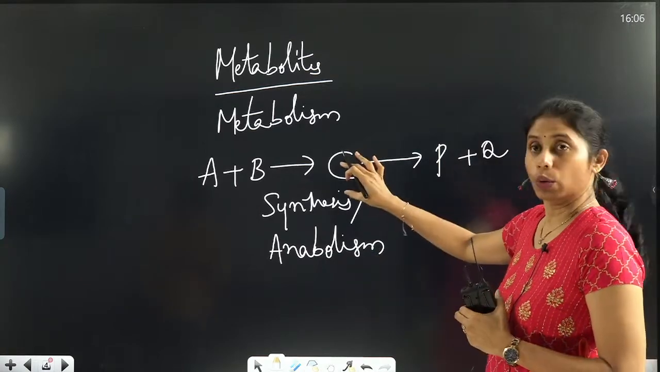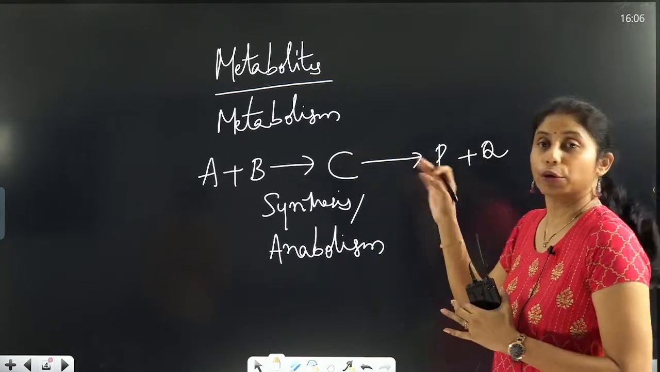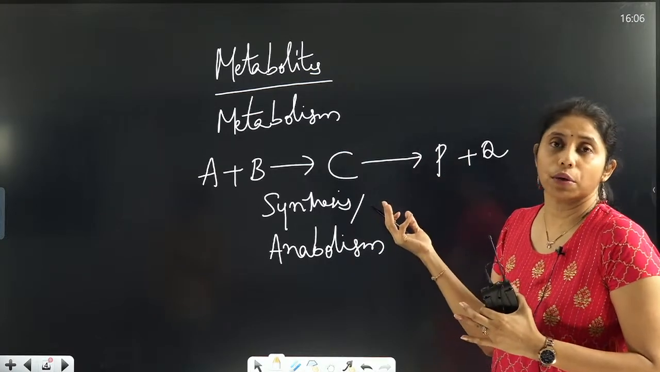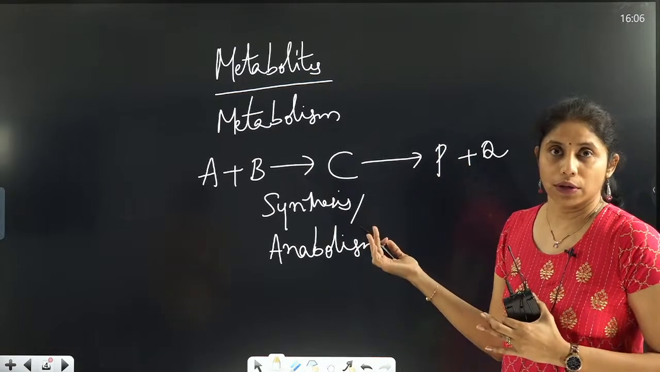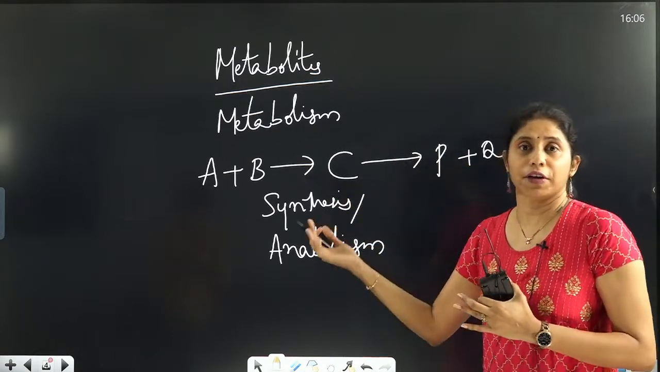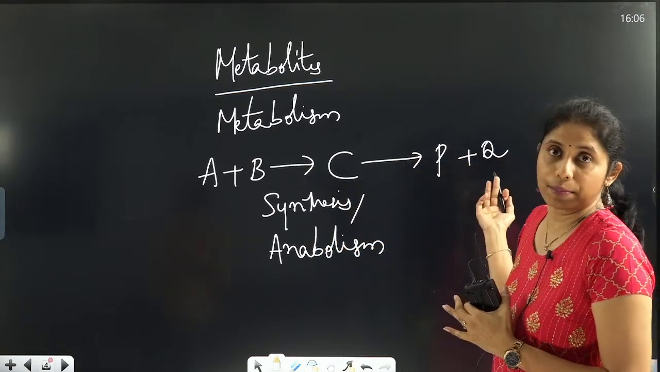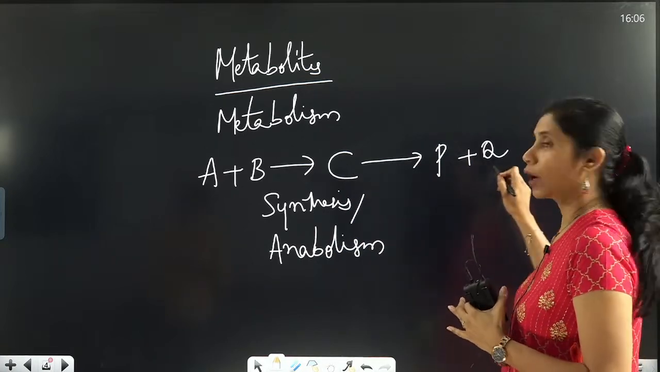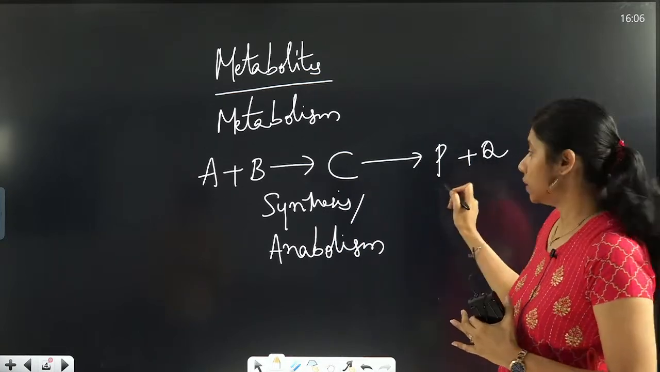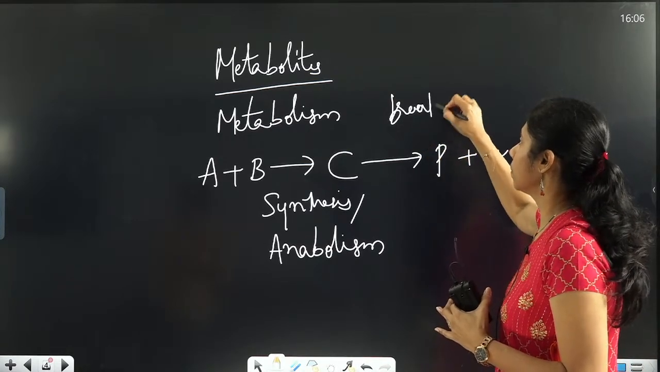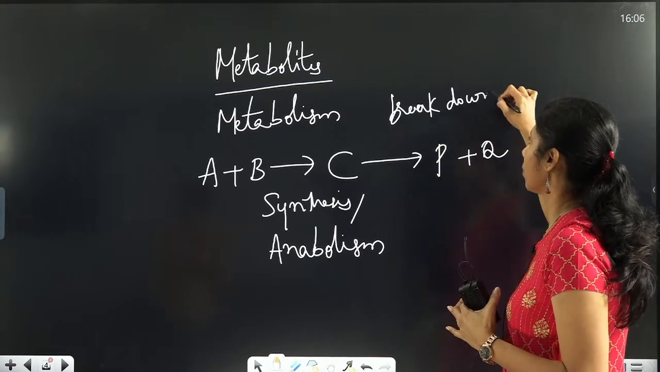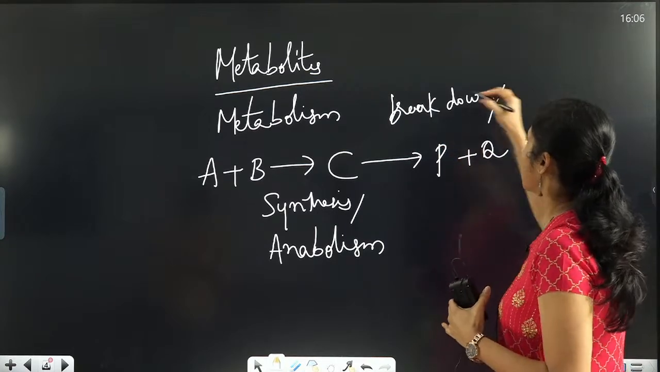Okay, this molecule is breaking down not into A and B, or you can imagine A and B also, but it is broken down to form P and Q, some other molecules, because that formation is a different step and breaking down is a different step. So if this C is broken down into P and Q, this is called breaking down or breakdown or catabolism.